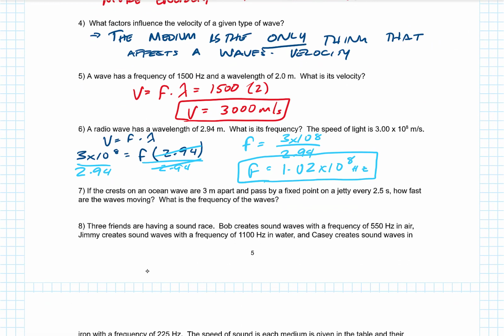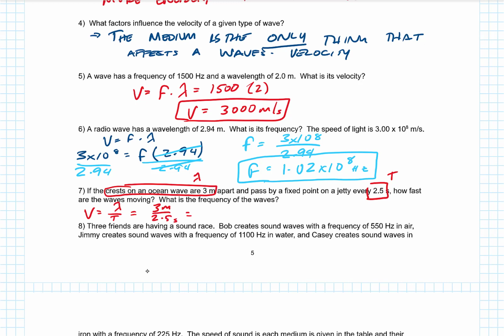If the crests are 3 meters apart and pass by a fixed point on a jetty every 2.5 seconds, how fast are the waves moving? Okay, so crests are 3 meters apart. The distance between the crests is the wavelength, and this is my period, one wave every 2.5 seconds. So we could say that the velocity is the wavelength over the period, so 3 meters divided by 2.5 seconds.